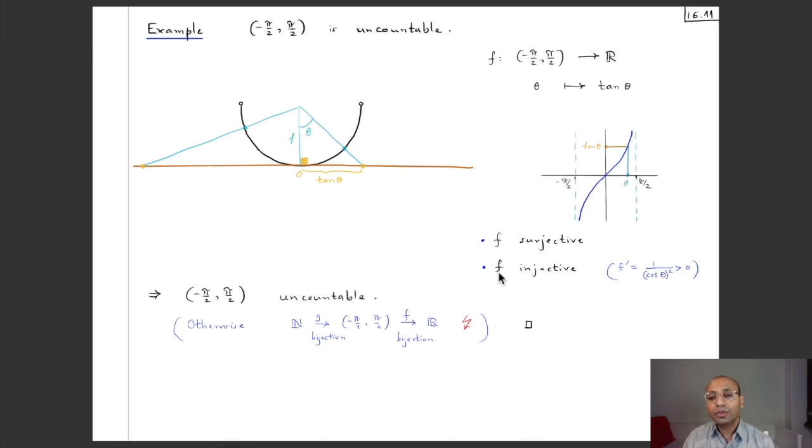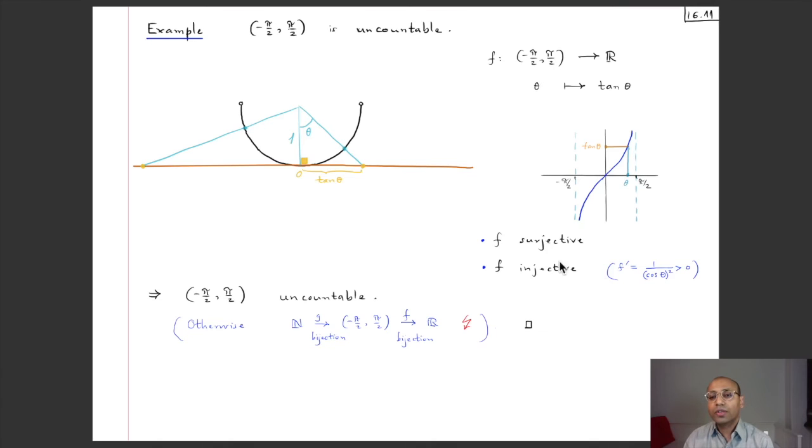And we can also show that this function is injective. In fact, we can show that it is strictly increasing in this interval minus pi by 2 to pi by 2. And to see that it is strictly increasing, for example, we can calculate the derivative of this function f, which turns out to be 1 divided by cos squared theta, and we notice that this is always positive for theta which belongs to this open interval.